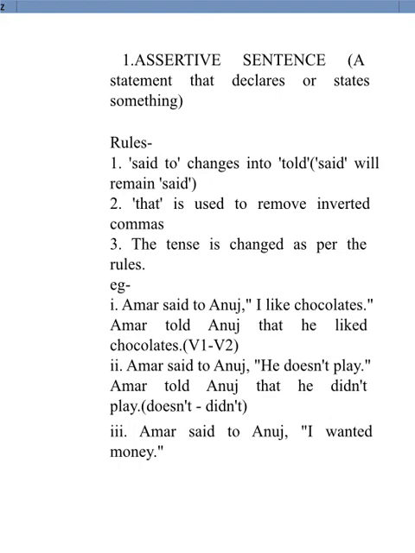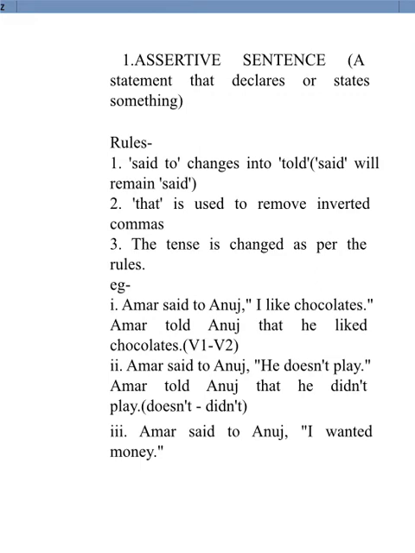There are three rules. The first one says said to changes into told. But if it is simply the word said in the reporting verb, we just use the same word in the indirect form of speech. It is to be taken care of, children, that generally it is noticed that whenever you transform said to into told, children tend to write told to in indirect speech as well.